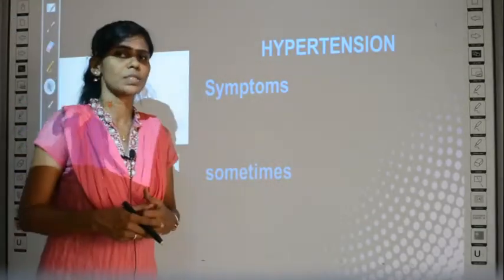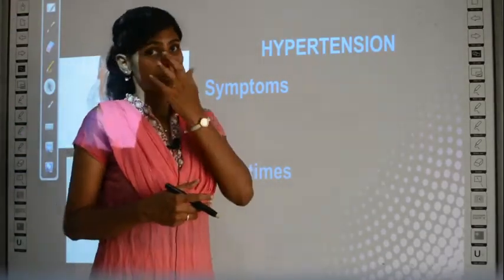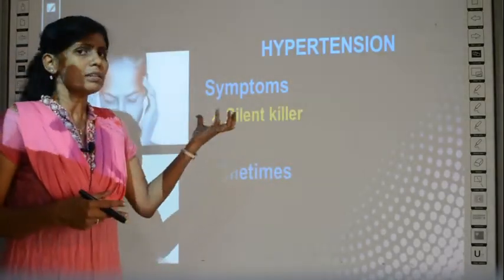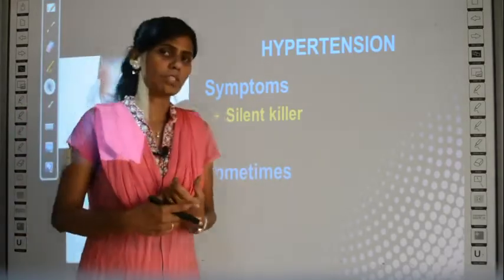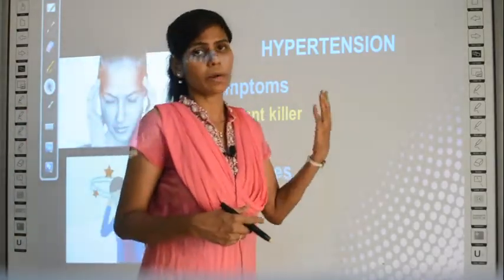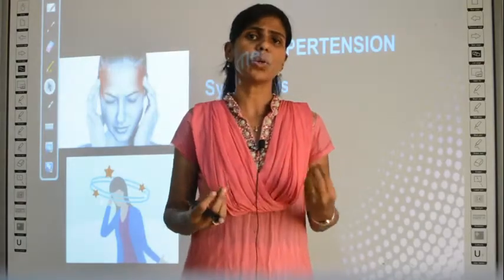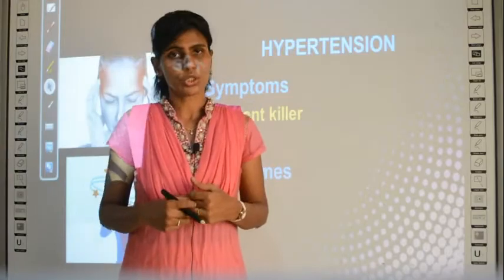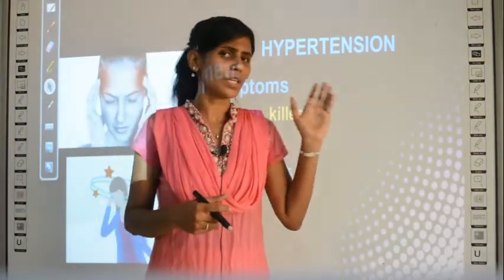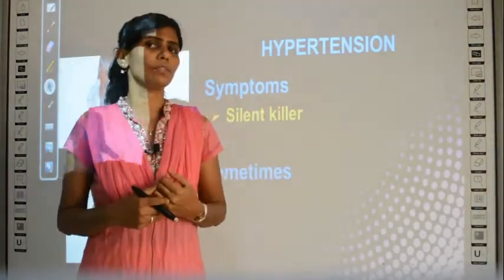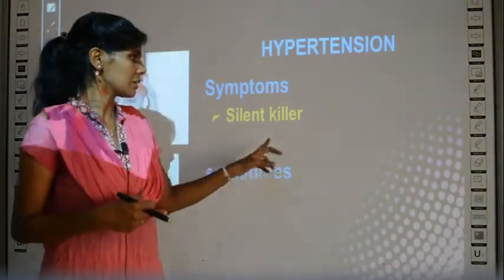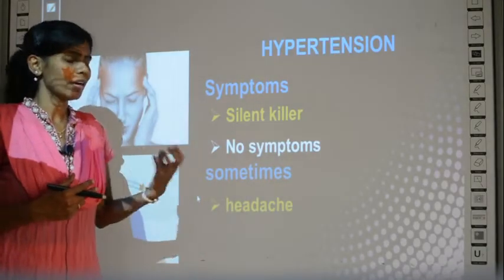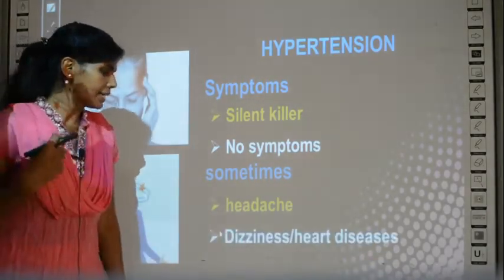So what are the symptoms? How will you know that a person has hypertension? It is usually not much symptomatic. In the previous two conditions we studied, I told you the person will feel dizzy or become unconscious. But hypertension is almost asymptomatic, which means no symptoms are seen mostly, but sometimes you can have headache or dizziness.